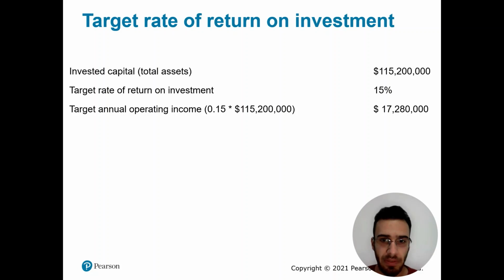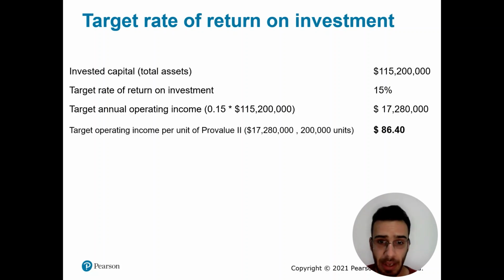15%. Then we can calculate the target annual operating income by multiplying the target rate of return on investment by the total assets, and then we get the target annual operating income. We then divide the target annual operating income by the number of units that the company is expecting to produce, and we get the profit or the operating profit per unit, the amount of profit that we are gonna get per unit.